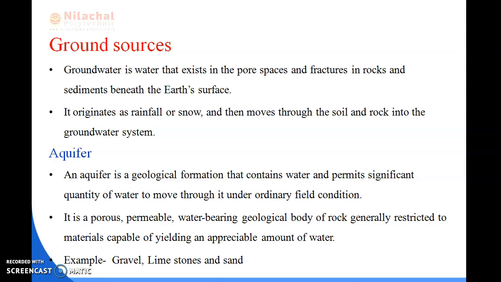Okay. So from the groundwater itself we get water. We can say from the tube well also we get water, or by pumping the hand pumping well we can also get the water. So from the groundwater sources we get the water.